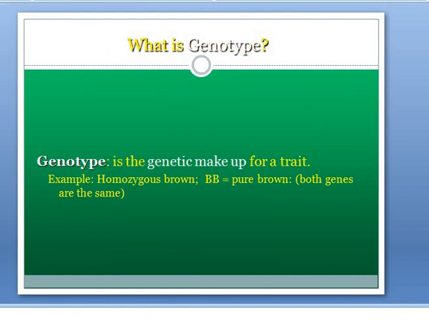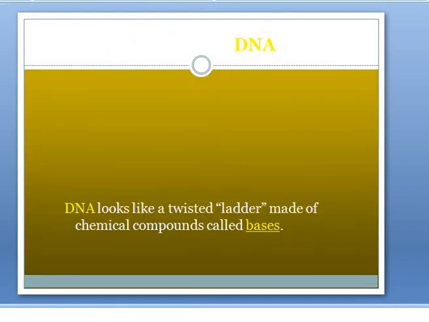Next, here about DNA. Chromosomes are composed mainly of a substance called deoxyribonucleic acid, meaning DNA. Our genes are composed chiefly of DNA molecules. The two genes that control the development of each trait are situated at the same locus, one on each chromosome of a particular pair. The exception is sex: the sex chromosomes, the pair of chromosomes that determine an individual's sex. So DNA looks like a twisted ladder made of chemical compounds like bases.